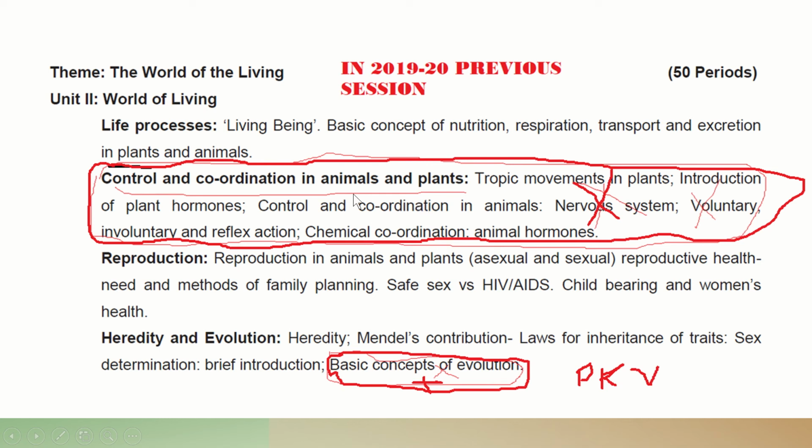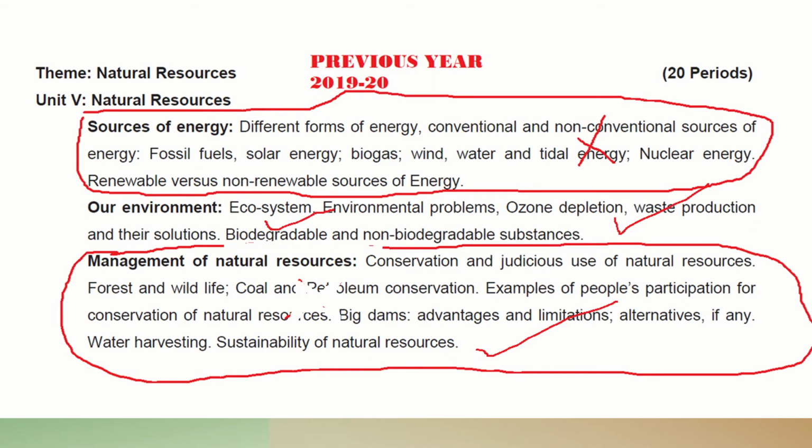So such type of confusion should not be there in the mind, because most of the cadets have that confusion that it is already or permanently deleted and it will not be taught in the coming months. But it is not the case. Reproduction as usual. Heredity, in this, just the basic concept of evolution chapter is already removed. Okay, temporarily removed.